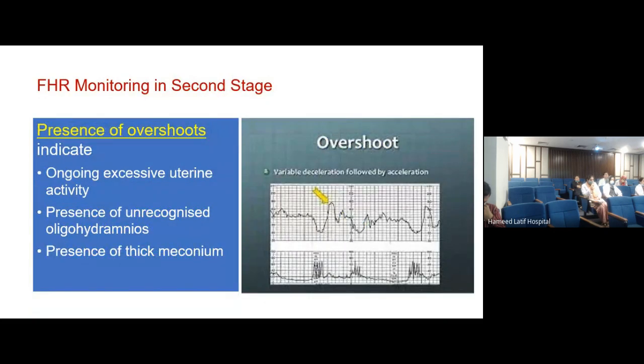So अभी जो मैंने बात की that was about overshoot. So overshoot जो है वो क्या मीन करता है, उसका क्या इंटरप्रिटेशन है if we look at an overshoot during a CTG? Overshoot basically means that there is an excessive ongoing uterine activity. Either it is that. So excessive uterine activity is a modifiable factor, because most of the time we have developed this routine that we make sure that we put up oxytocin in the second stage of labor room, which according to me is not required always.